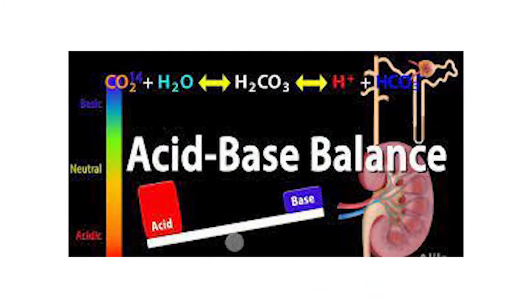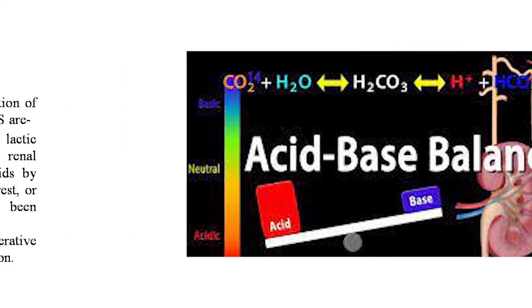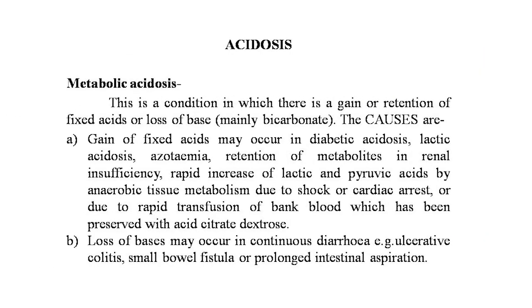Dear students, the image on your screen is showing the acid base balance, the importance of the renal system in maintaining the acid base balance. The body phase is neutral, acidic and basic, as shown in this image. Now we start with the acidosis, metabolic acidosis. This is a condition in which there is a gain or retention of fixed acids or loss of the base,